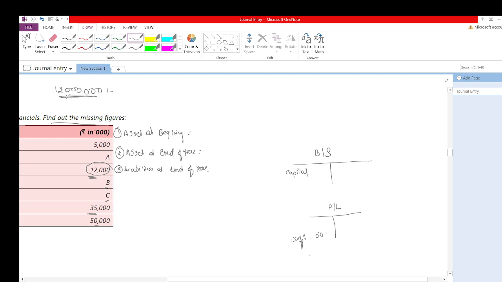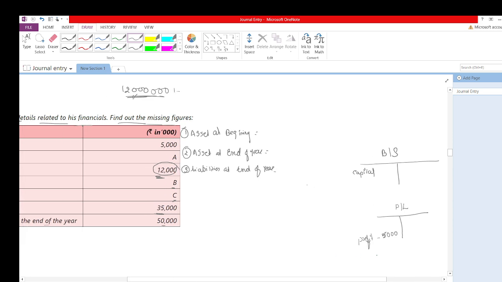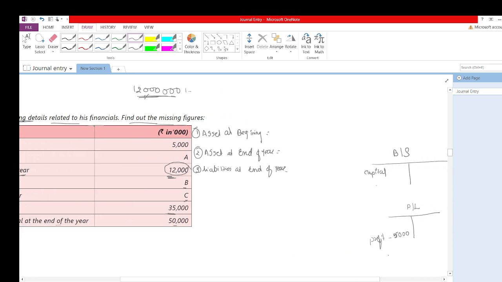Profit is rupees 5,000. Now what capital is given? Closing capital is rupees 35,000. As per the rules, the profit and loss has been transferred to the balance sheet. If the entity has a profit, they will transfer it here, that is, include it in the capital.